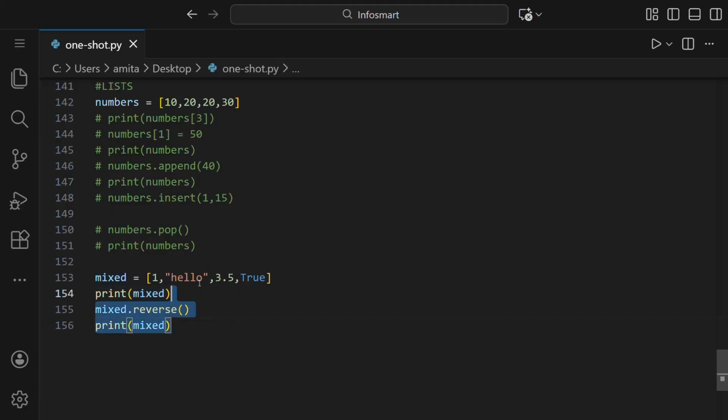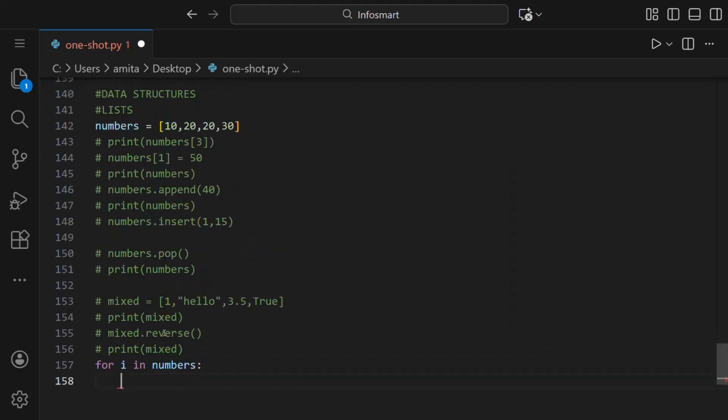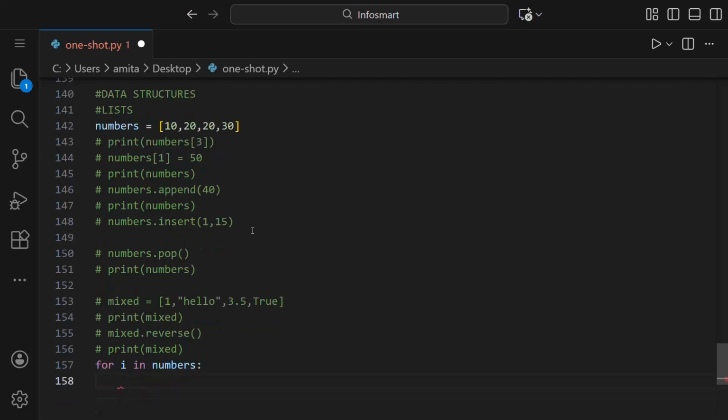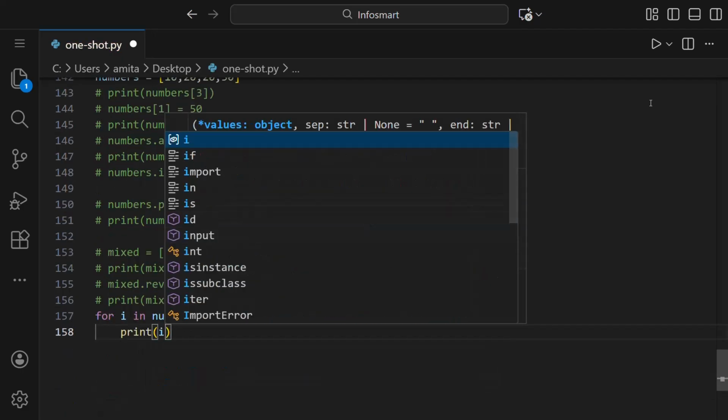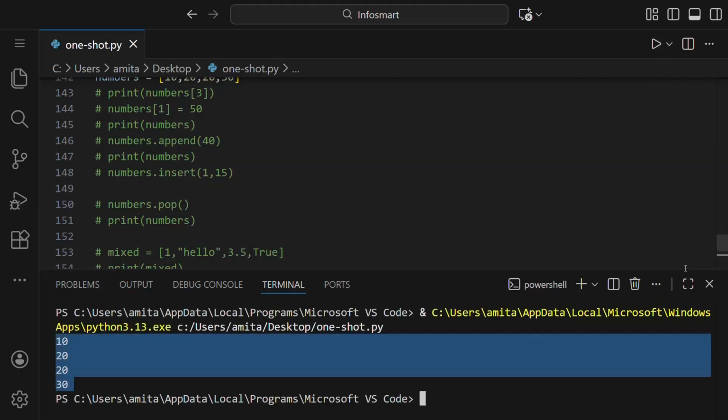But if you want to just iterate over any element and print, then what we have to do, let us say numbers, this list only, and we'll write using the for loop. So for i in numbers means for every element of numbers. Like i will be 10 first, then it will be 20, then again 20, and then 30. And we will say it to print i. Let us run this. You can see we got all the elements of the list.